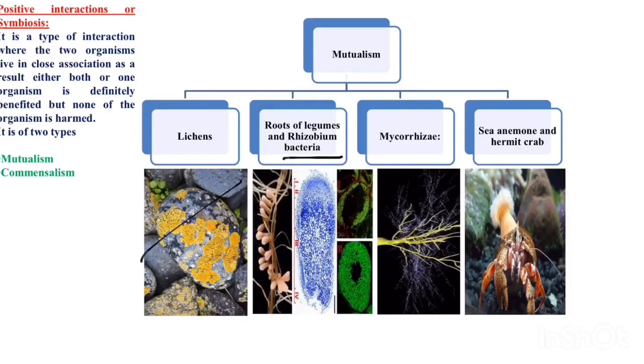It fixes the atmospheric nitrogen and gives it to the plant. In turn, the plant provides space, a place for it to live, and also provides food for the rhizobium bacteria.